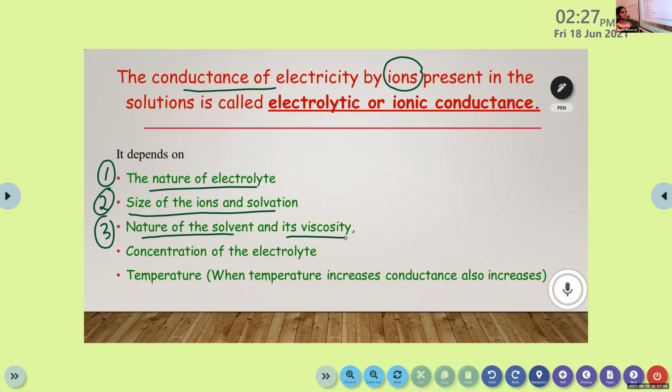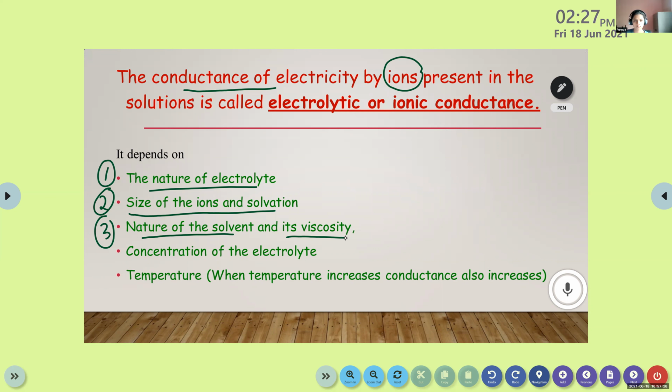What do you mean by viscosity? Which one is a highly viscous liquid? Punya, can you tell me? Honey.